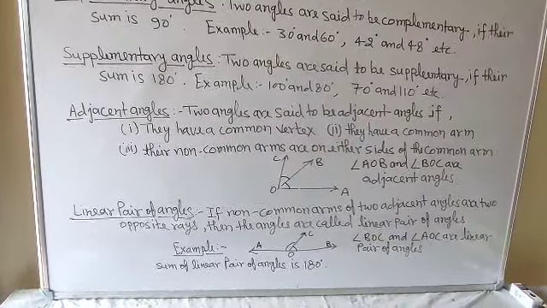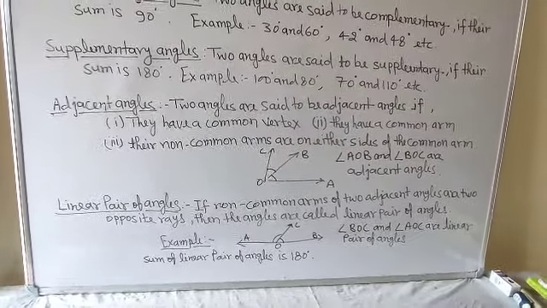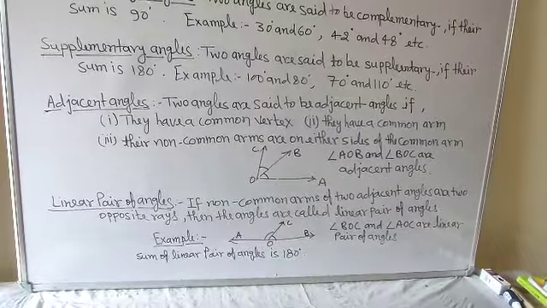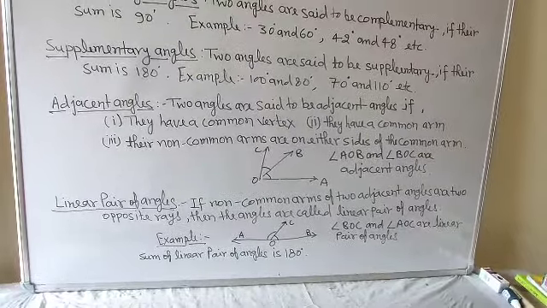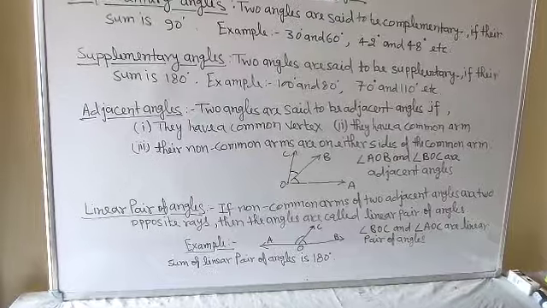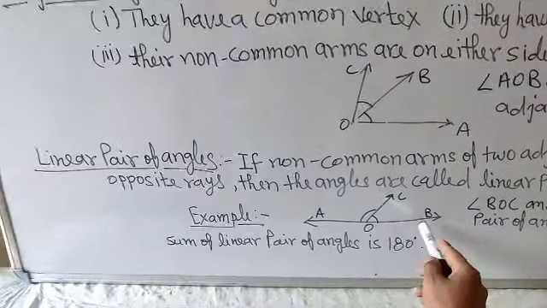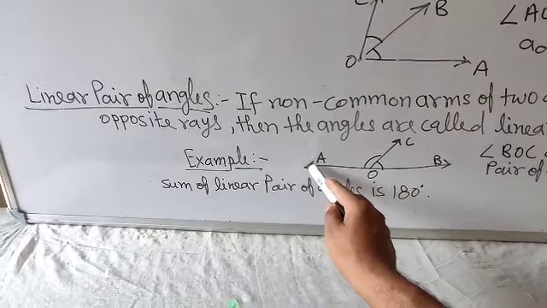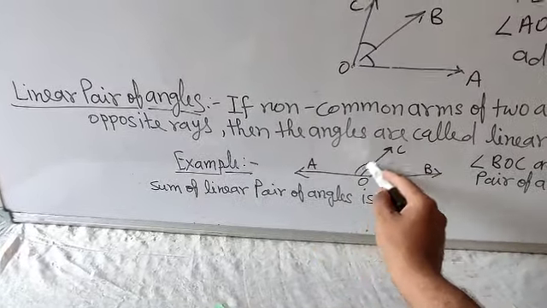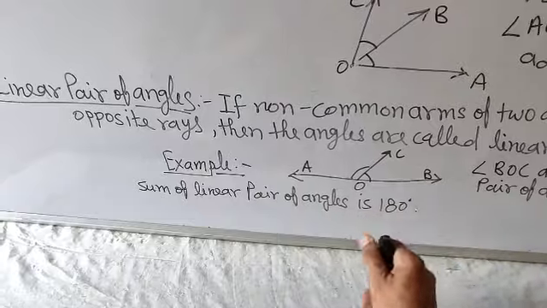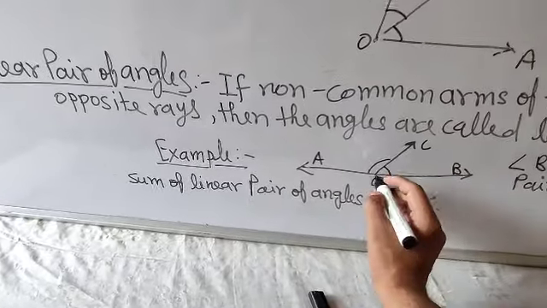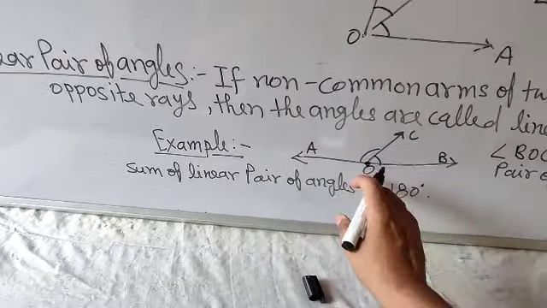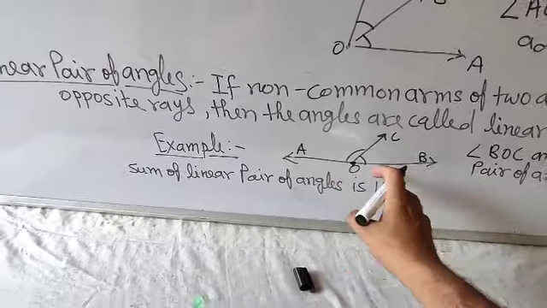Now linear pair of angles. If the non-common arms of adjacent angles are two opposite rays, then the angles are called a linear pair of angles. Suppose one angle is angle BOC and the second angle is angle AOC. First, in both angles one point is common, that is O. Here O is common for both angles. Next, OC is common in both angles.